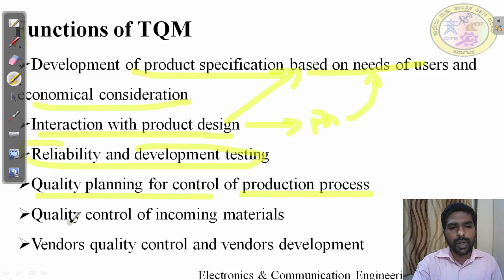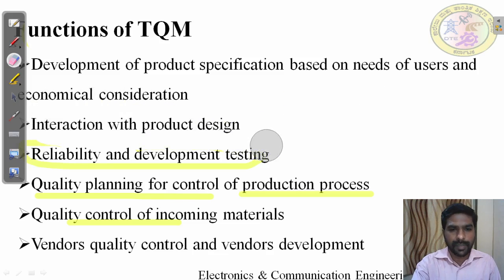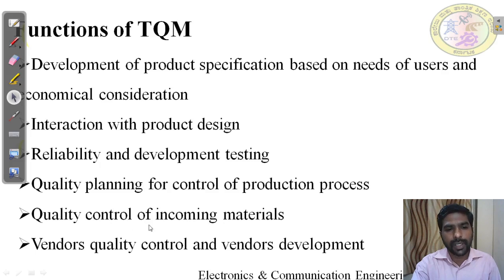They have to do quality control for the incoming material. There may be some raw material used in a production process. That raw material should be supplied by some other external agencies. Whether that supplier is providing reliable material or not, they want to check that. That's why they need to verify the quality control for the incoming material. Vendor quality control and vendor development.